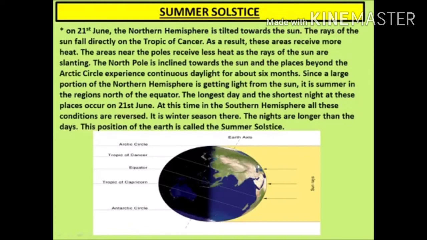On 21st June, we celebrate International Yoga Day, which is called the summer solstice because it is the longest day in the northern hemisphere, and if we see the reverse, it is the shortest day in the southern hemisphere, and the southern hemisphere experiences winter solstice on this same day, 21st June. You can see how half portion of the earth is in front of the sun, the part which is getting straight sunlight and the parts which are getting slanting sun rays.